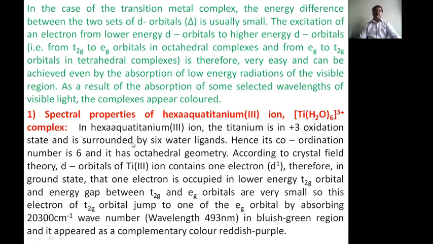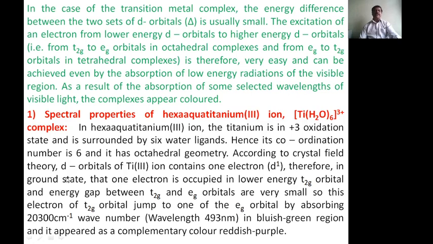In the hexaaqua titanium(III) ion, titanium is in the +3 oxidation state because water, that is aqua, is a neutral ligand. It is surrounded by 6 water ligands, which are weak in nature, hence its coordination number is 6 and it has an octahedral geometry.